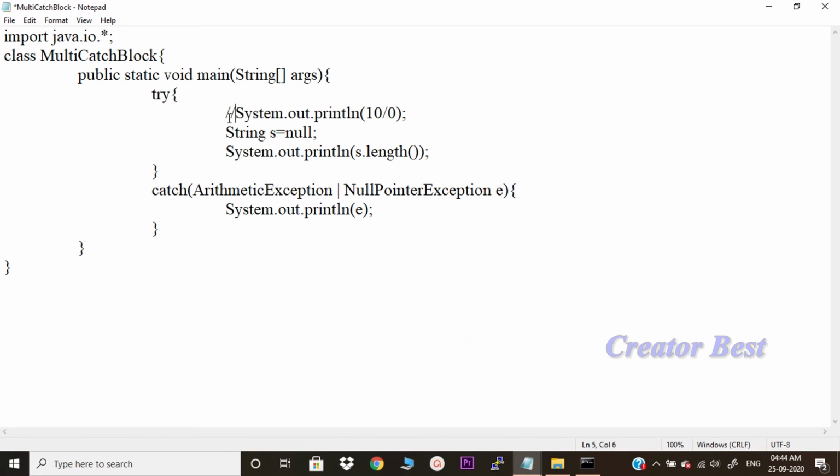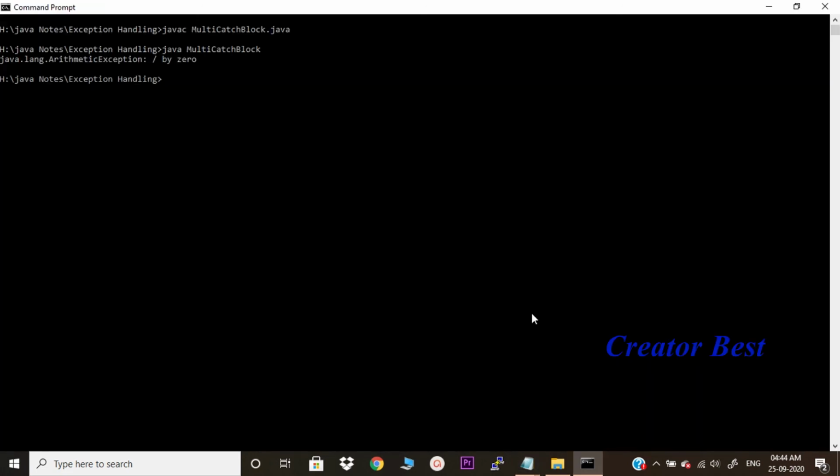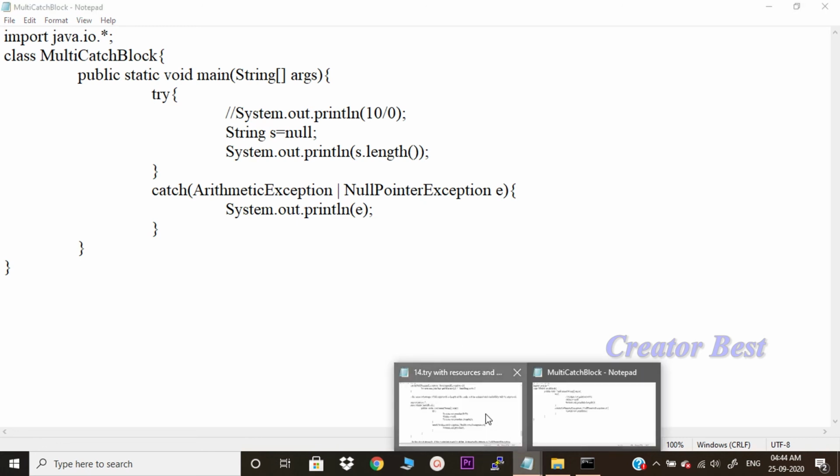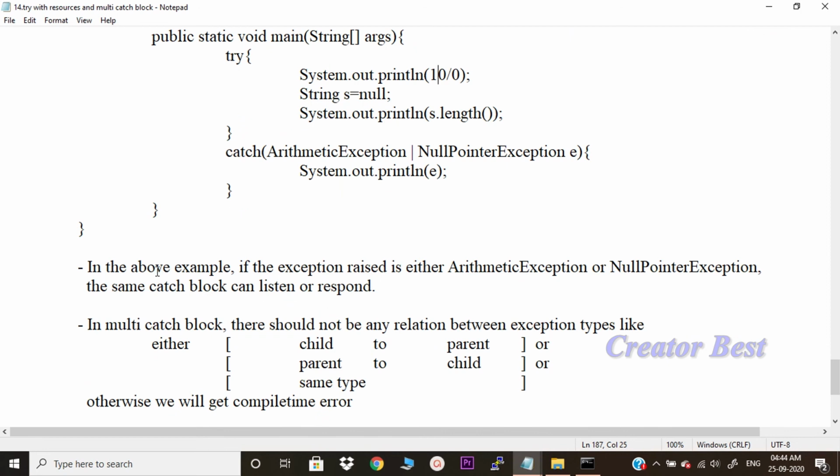Let me comment this. Single catch should work for both the exceptions. Now, I am trying to throw the null pointer exception. Now, let us compile again. Run it again. See, java.lang.NullPointerException. So, single catch block worked for multiple exceptions. So, in the above example, if the exception raised is either arithmetic exception or null pointer exception, the same catch block can listen or respond, right?